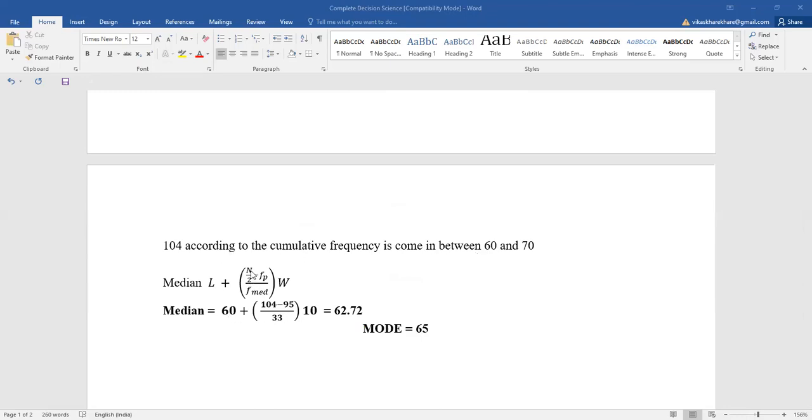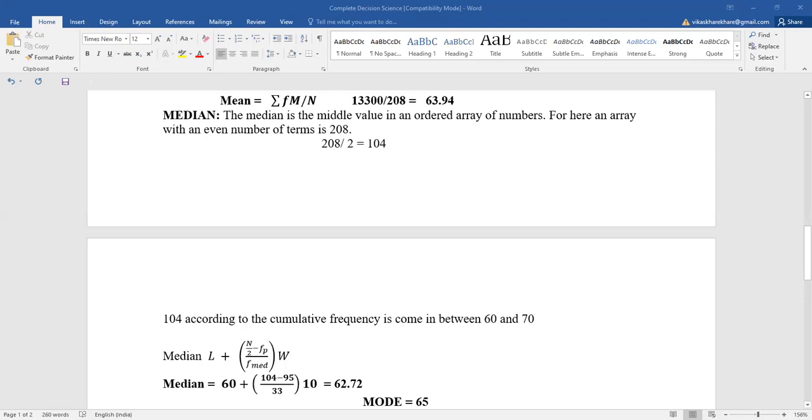After that, N by 2. N by 2 is equal to 208 divided by 2, which is 104. Then FP, the cumulative total of the frequency up to but not including the frequency of the median class.